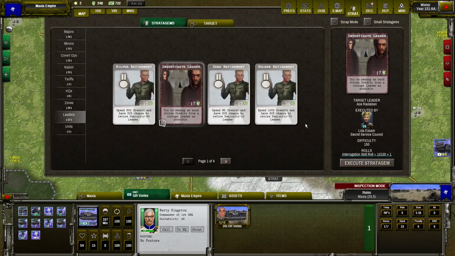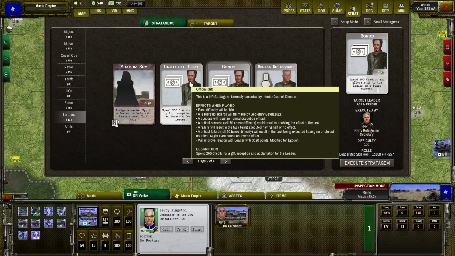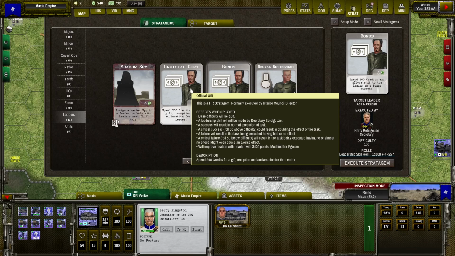If we are in the stratagem screen, it's important to mention that there are special cards that can increase the relation of our leaders directly. Bonus can be played by Interior Council and increases a relation by 10%. Official gift is increasing by 30%. There are also other cards like estate gift and commercial gift, which are increasing by 50%.